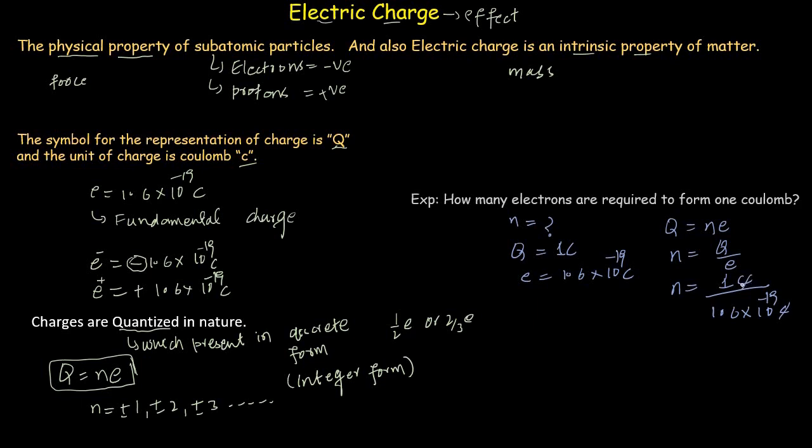So coulomb will cancel coulomb. If you use your calculator, then you will get 6.25 multiplied by 10 raised to the power 18 electrons. So 6.25 multiplied by 10 raised to the power 18 electrons are required to form 1 coulomb of charge, which is very large in number.